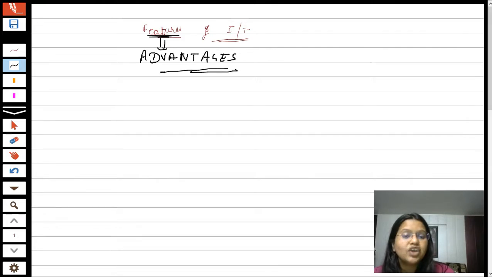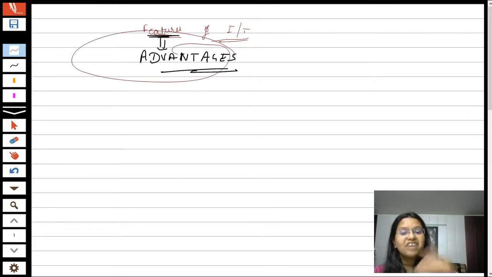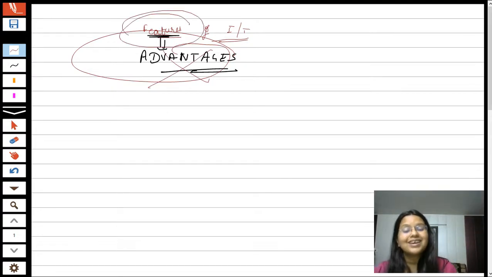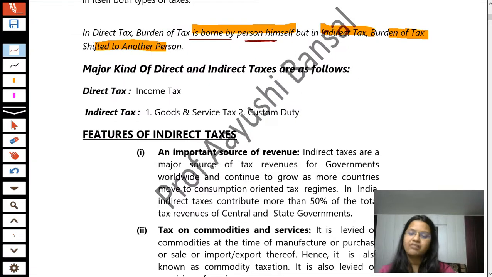But they are not asking about the advantages or benefits. They are simply asking about the features, that is the characteristics. So do not get confused between the two words in any subject, because features are a different part and advantages mean the benefits. Clear? So just start with the features of indirect taxes.